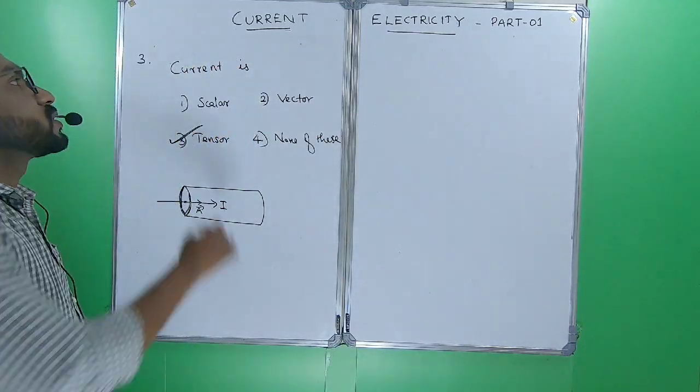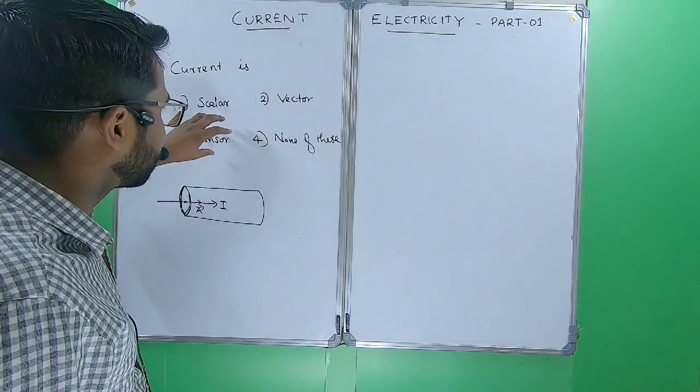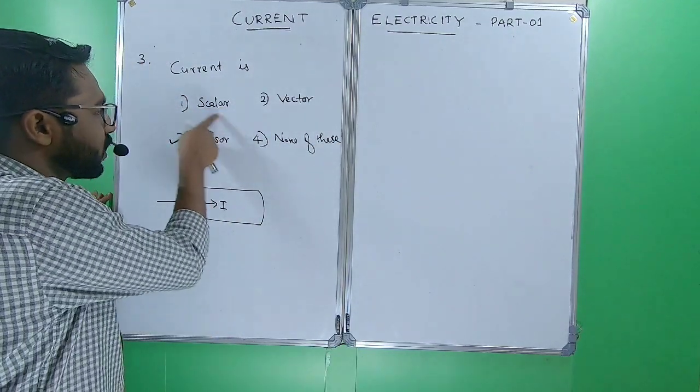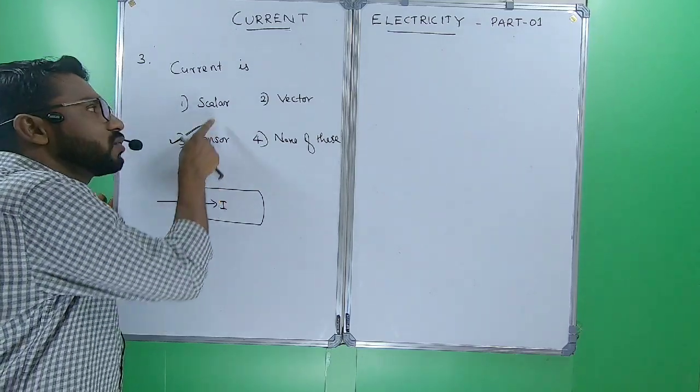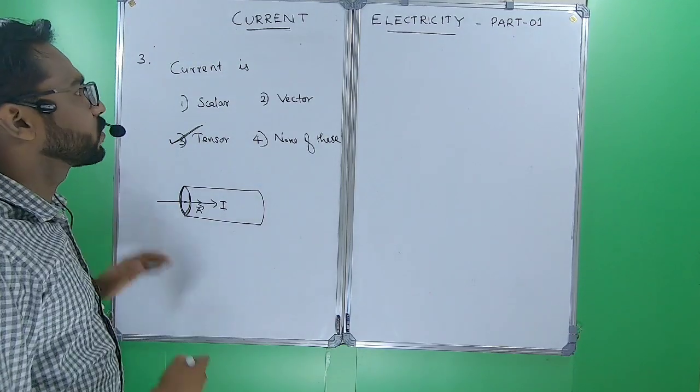So current is a tensor quantity. If there is no tensor option, then you have to opt for scalar. It is the right answer.